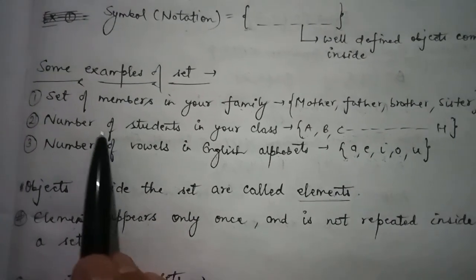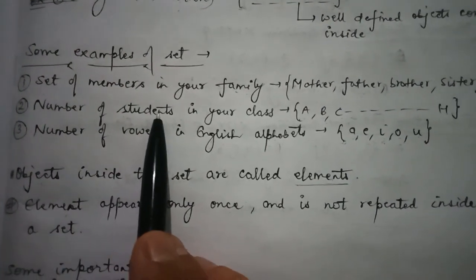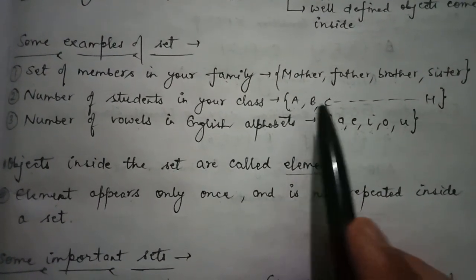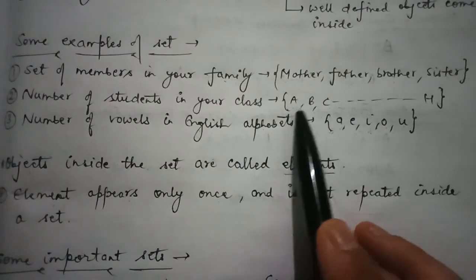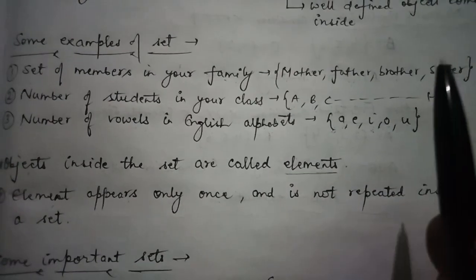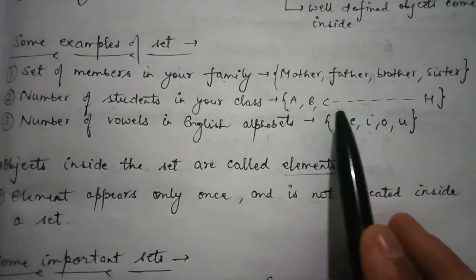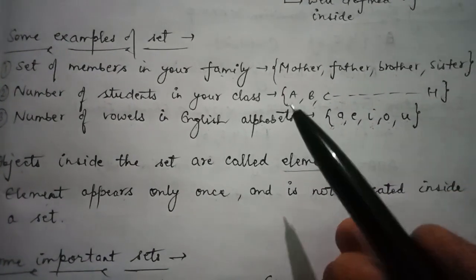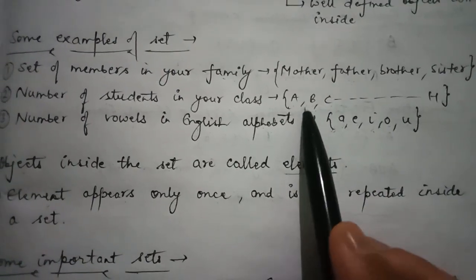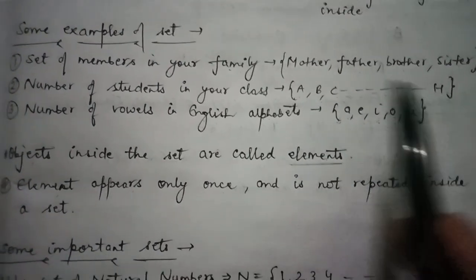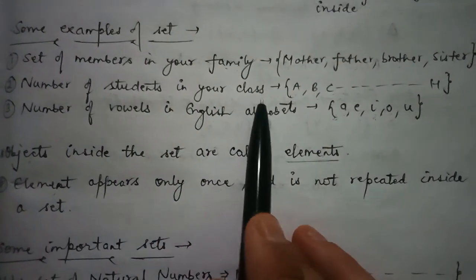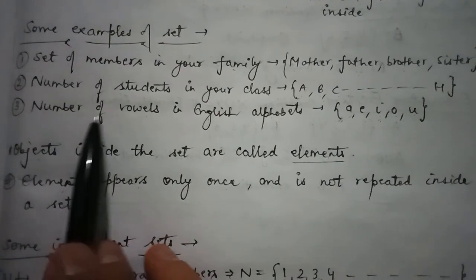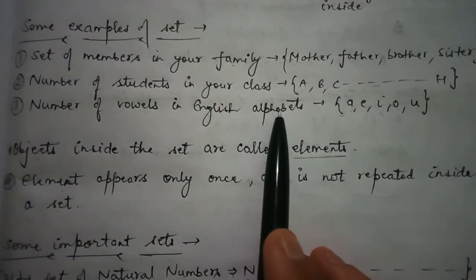Like if I say form a set of students in your class, your class may be having 40-50 students, and you can easily name those students, and those names will be the same, and everyone will answer in the same manner, so it will also form a set. Third example I've taken is vowels in the English alphabet.